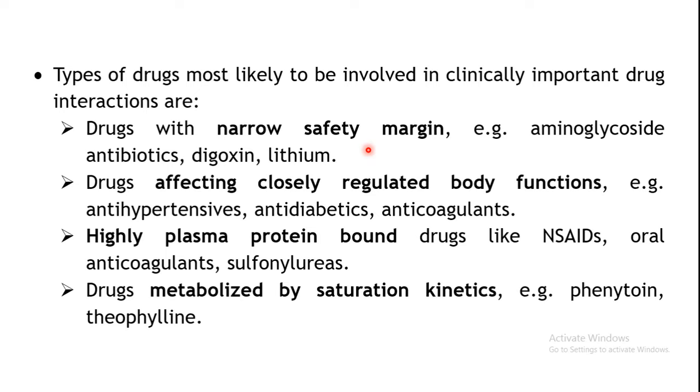Okay, so there are certain drugs which have a narrow safety margin, that is, the range of the dose or the plasma concentration in which they show therapeutic effect is quite narrow. Okay, so a very small range of plasma concentration produces the actual action. So if you cross that level a little bit, it may result in precipitation of toxic effects, or there may be chances of drug interactions wherein adverse effects may be precipitated. So drugs like aminoglycosides, digoxin, lithium are drugs which have a narrow safety margin.